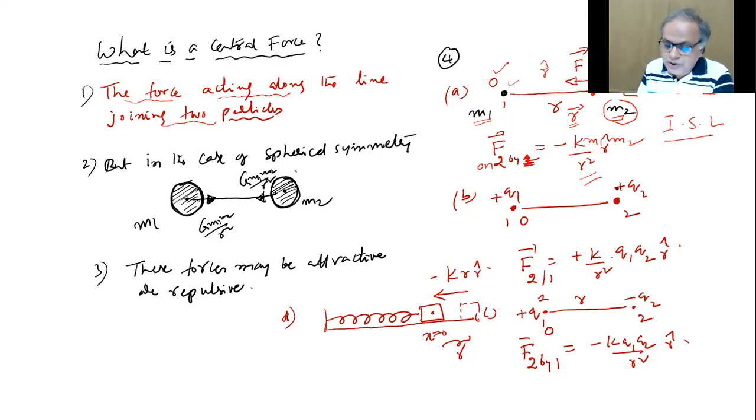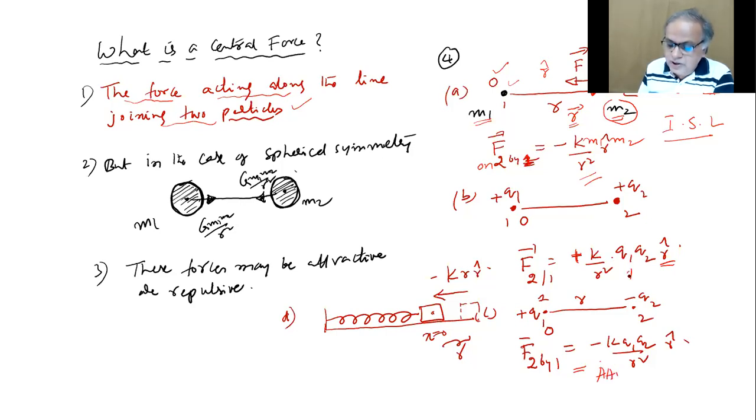Now, if it is plus Q1 plus Q2 like that, the force F on 2 by 1 is plus K by R square Q1 Q2 R cap. This plus R cap, that minus R cap, I want you to understand. We said central force acts along the line joining two particles, so that should be put in mathematical form. That's what I'm doing now. And this plus Q1 minus Q2, F on 2 by 1 equals minus K Q1 Q2 by R square into R cap. So if you write in vector form, the minus sign will show it is an attractive force.